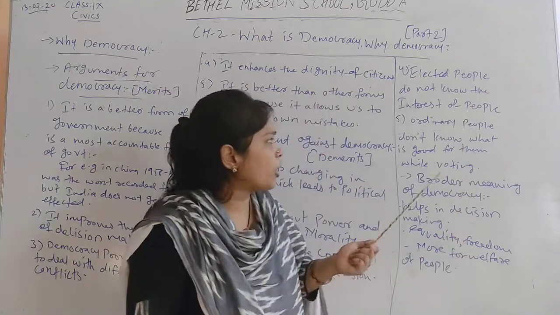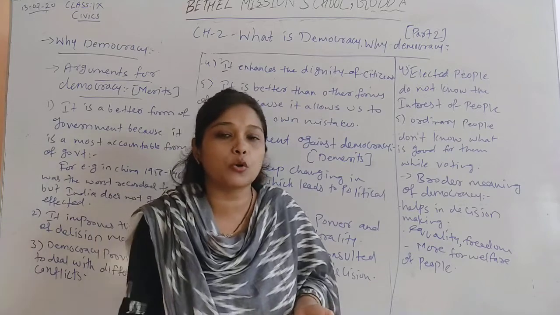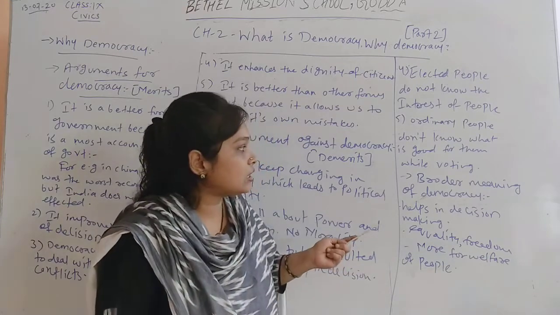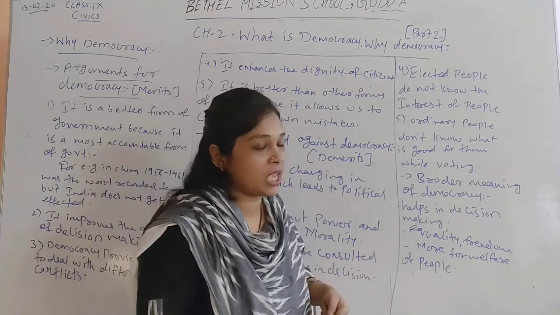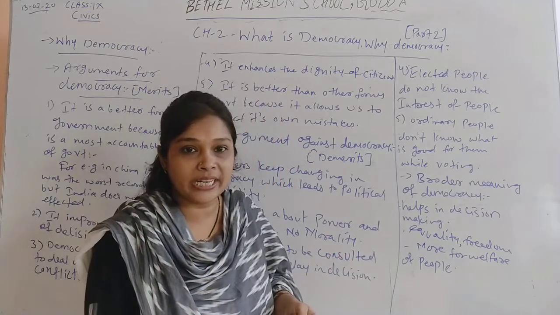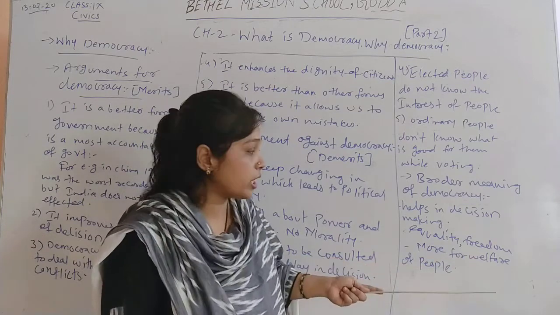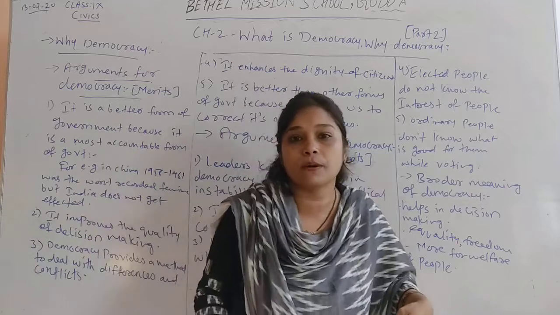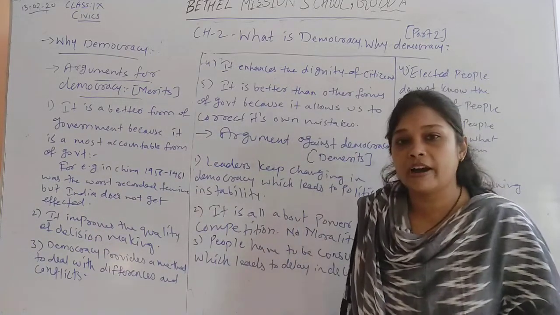So all these are theoretical arguments which say that democracy is not a good form of government. But when we see the broader meaning of democracy, we can say that it helps in decision making, it gives equality to all its citizens, and freedom to all its citizens. It is more concerned about the welfare of the people, not about power. So over here, this is all about what is democracy and why democracy.